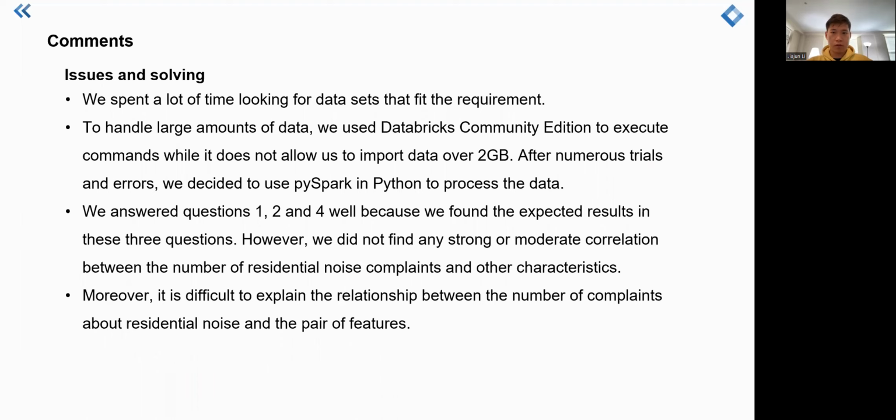So we found this 311 service request data, and to handle that large amount of data, first we tried to use the Databricks community edition to execute some commands, which we tried because we had done some practice in past weeks, and it's really convenient to visualize data. However, the community edition does not allow us to import data over 2 GB.